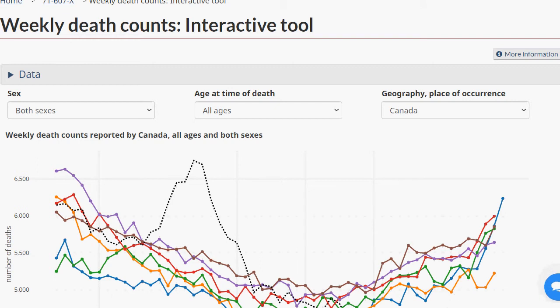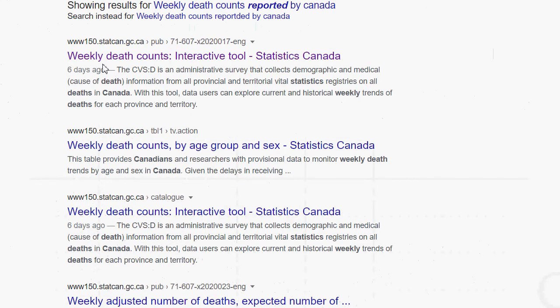And this is a chart, certainly not a money chart associated video, but definitely within the context of the world situation. This is the weekly death or mortality count for Canada, and it's on the Statistics Canada website, statscan.gc.ca.